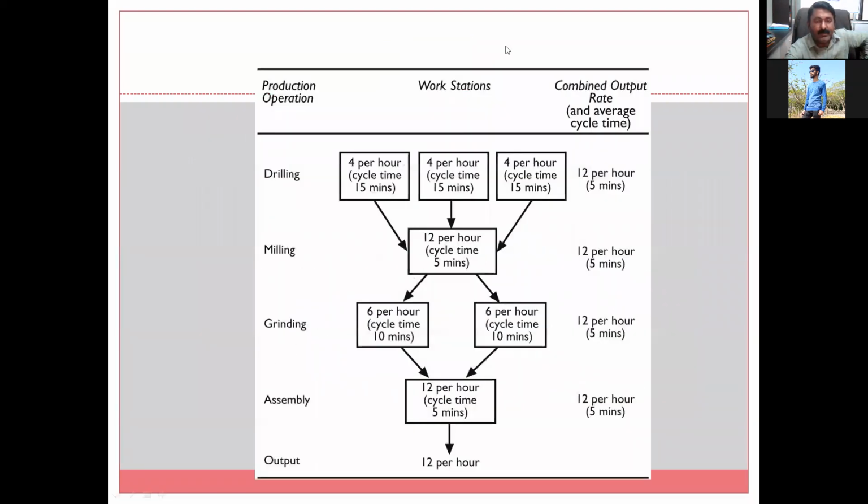Let us proceed with one more example, friends. A production procedure is there where it is required to perform the first operation as drilling, the second operation as milling, the third operation as grinding, the fourth one is assembly, and the fifth one is output. Drilling has a capacity of 4 per hour. That machine takes 15 minutes for one job, so 4 jobs in 1 hour.